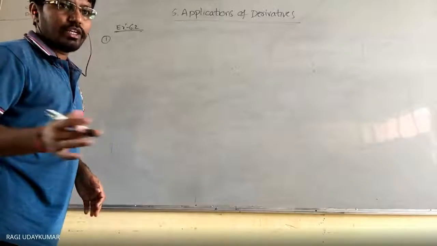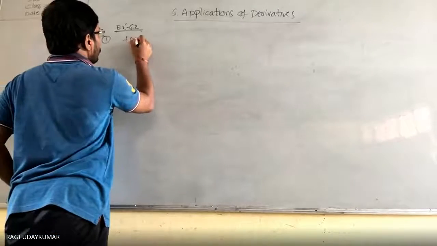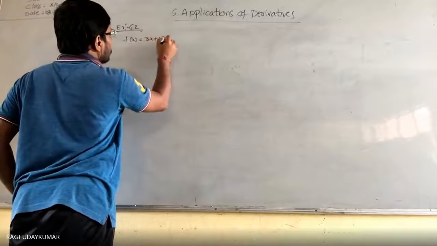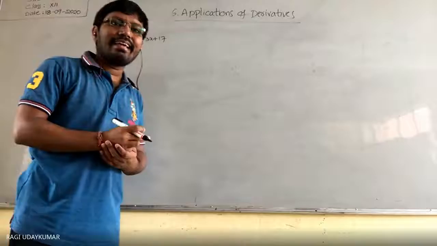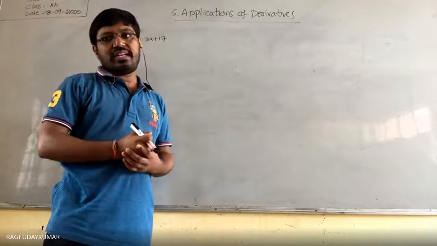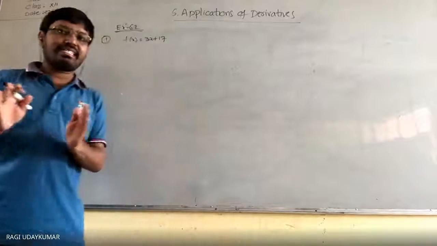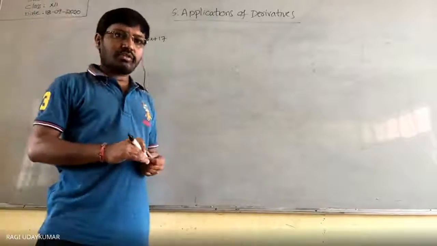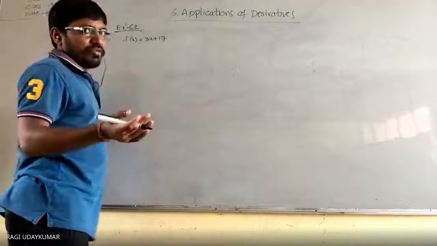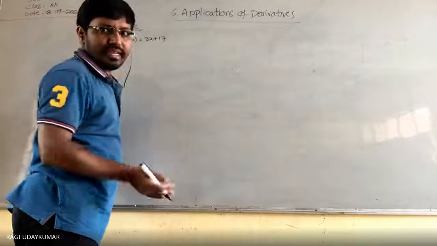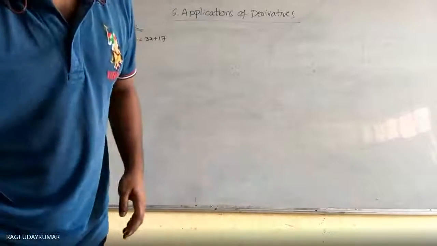So this can be done in two different ways. f of x is equal to 3x plus 17 is the question, where we have to show that this function is strictly increasing in the set of real numbers. Now here, as per the definition, it is asking you to prove the increasing only. There are two different ways here.